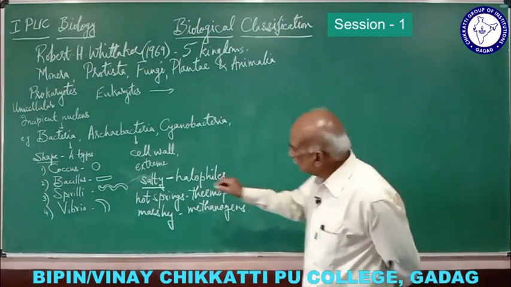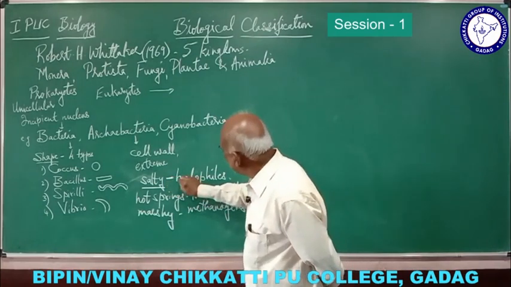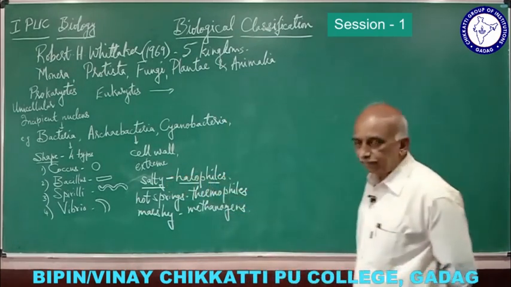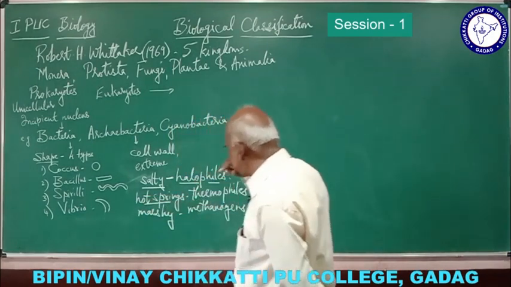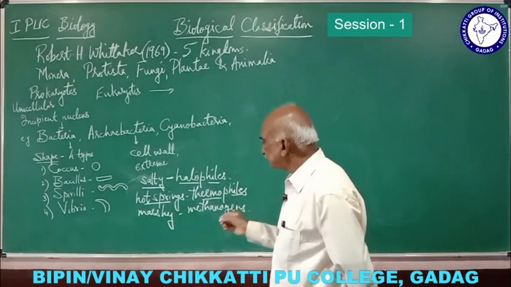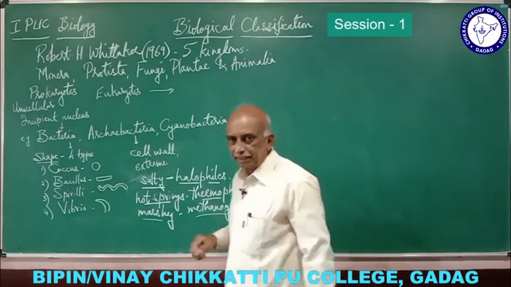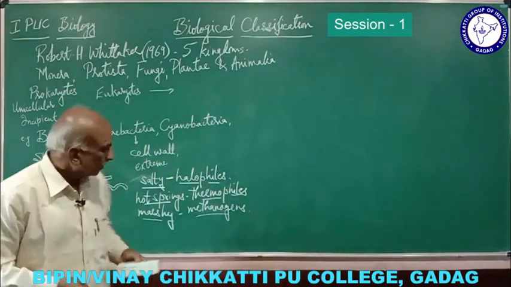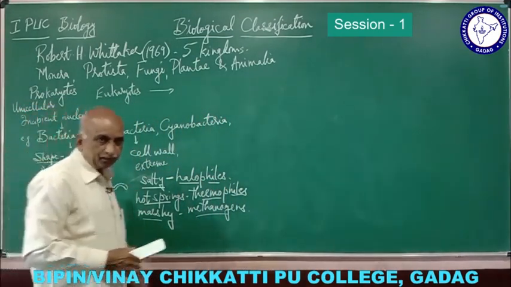In very high salt containing soils, they are called halophiles. In case of high temperature like hot springs, they are called thermophiles. In case of marshy areas, they are called methanogens. So these are the three types of archaebacteria which we usually find.